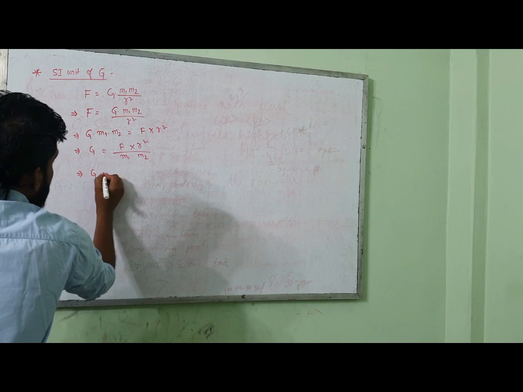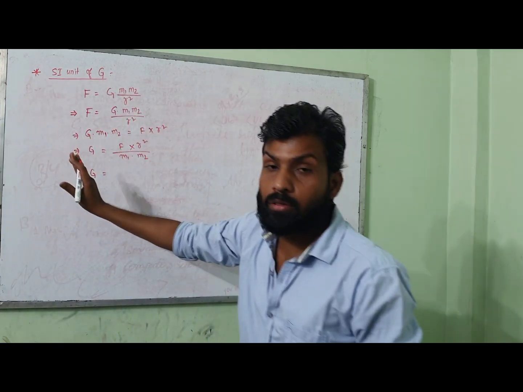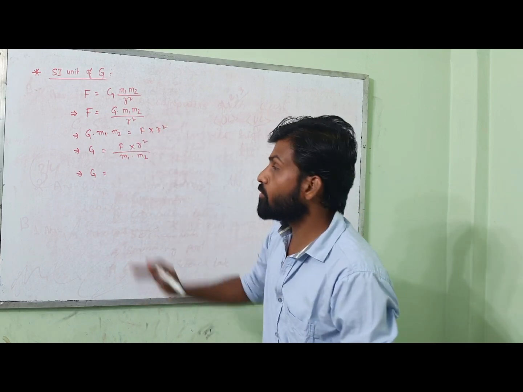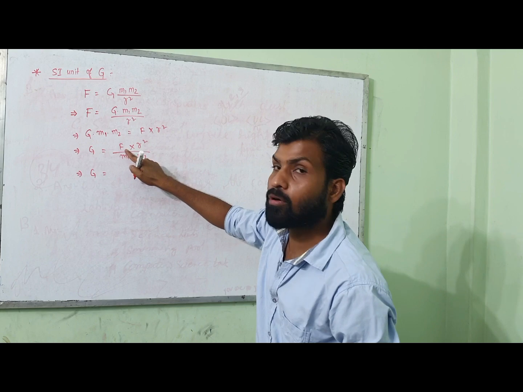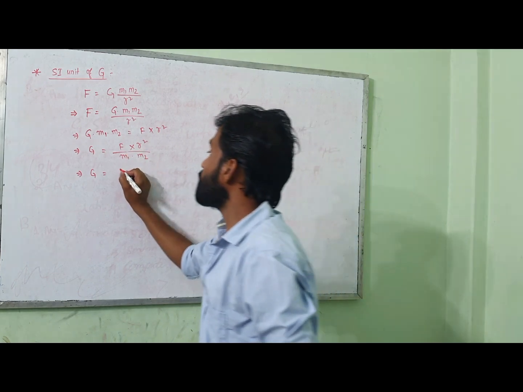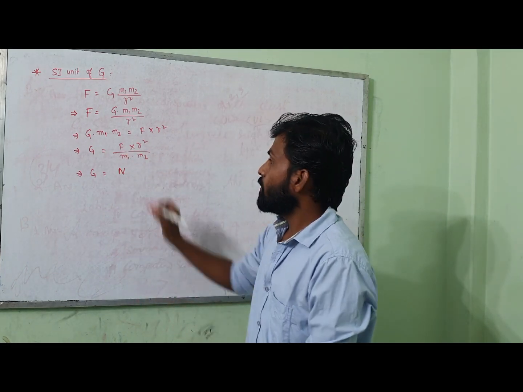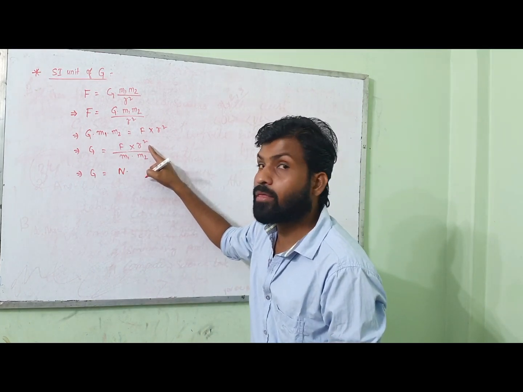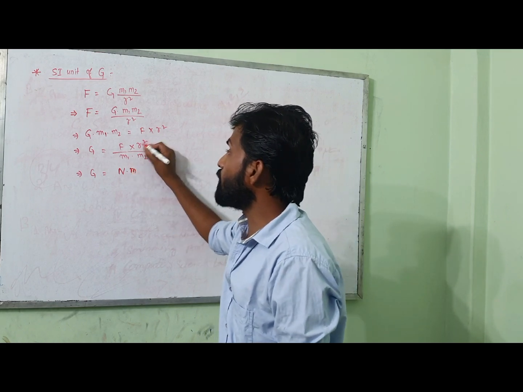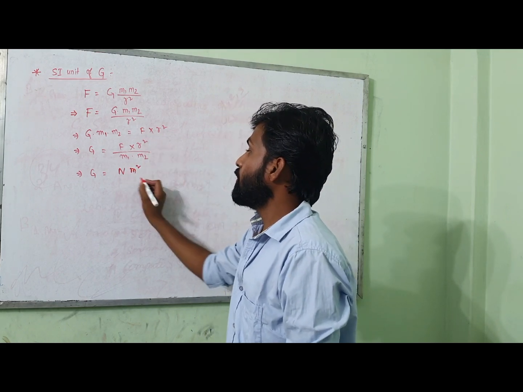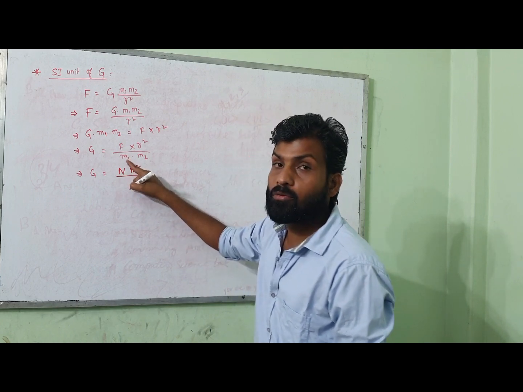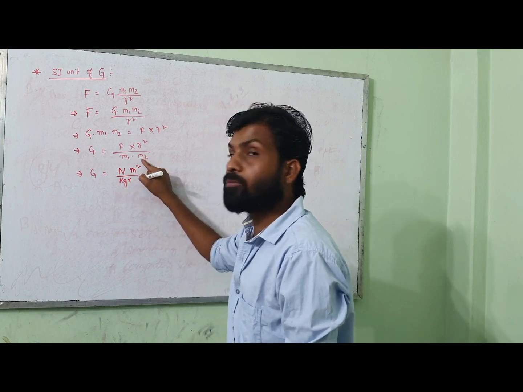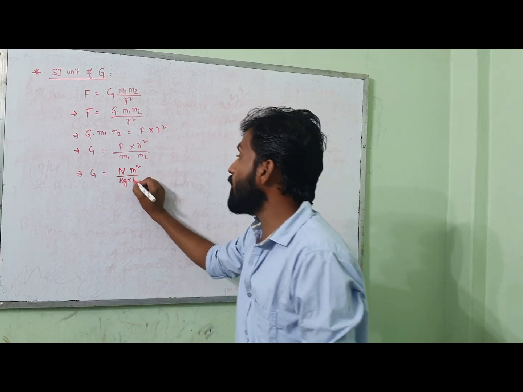Once you bring G to one side and take the other given quantities on the other side, you can find out the unit. Now just take it out. F means your force. We know that the SI unit of force is Newton, that is N. Then R is your distance, and the SI unit of distance is meter. It is distance square, so it will become meter square. Then divided by M1. M1 is the mass. What's the SI unit of mass? Mass is kg, and M2 is also the mass, so the second will also become kg.